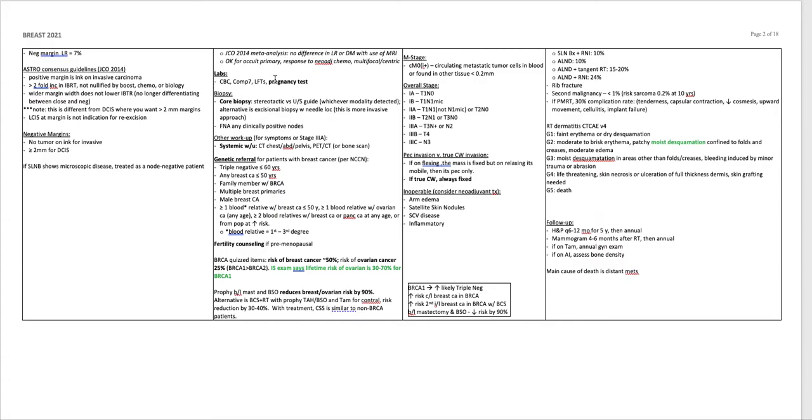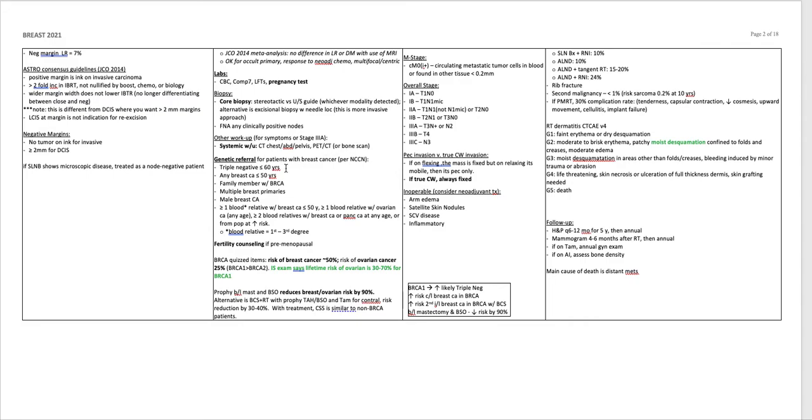Labs: CBC, CMP, LFTs, pregnancy test, biopsy. Core biopsy, you can get a stereotactic versus ultrasound guided, whichever modality the breast tumor is detected by. The alternative is an excisional biopsy with needle localization. This is a more invasive approach, and an FNA of any clinically positive nodes. Other workup for symptoms or stage 3A: systemic workup with a CT chest, abdomen, pelvis, or a PET CT or a bone scan.